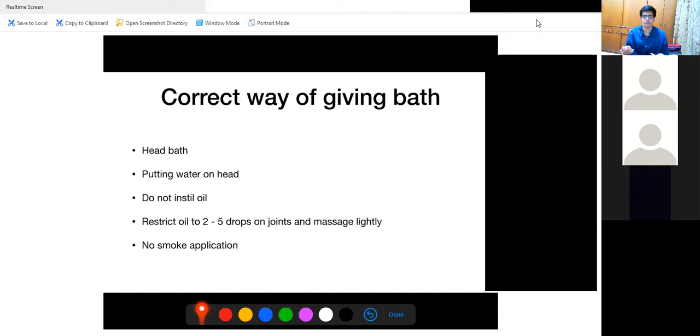Do not instill oil. Again, oil is our favorite medicine, so we try to put oil everywhere in our life. So don't put oil. They try to instill oil in the ears, say no. In the nose, say no. In the mouth also say no. You don't have to do that.